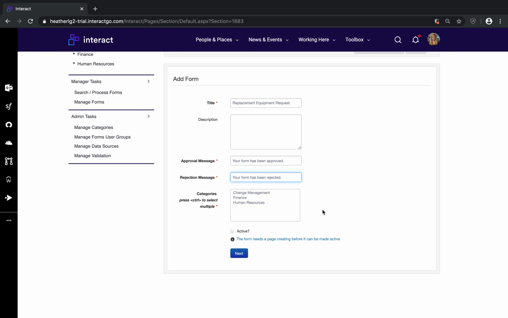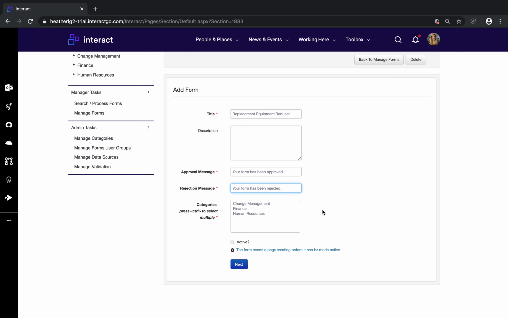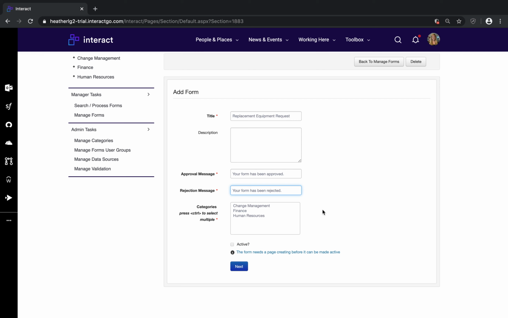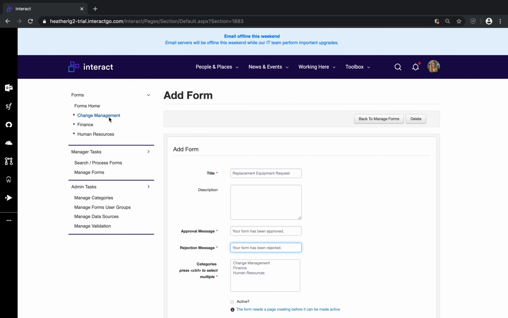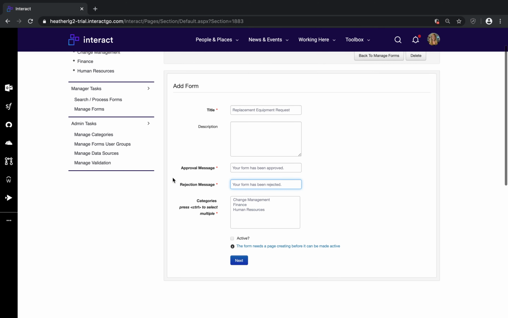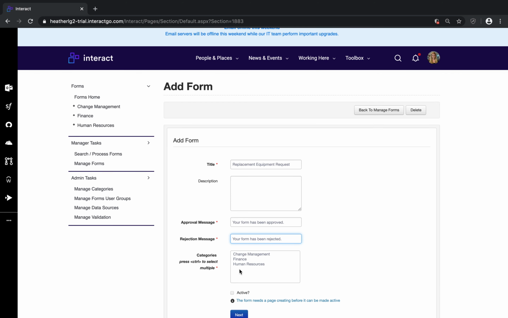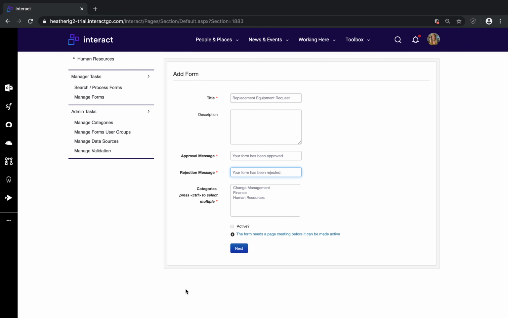And then, of course, your categories. So categories is where your form will belong over on the left-hand panel. So we can see change management, we can see finance, and we can see human resources. There could be a possibility that you may see categories listed that aren't actually showing in that left-hand panel just yet. And that is purely down to the fact that that category won't have any forms in it just yet. So you can, of course, still add a form to that category if you need to.